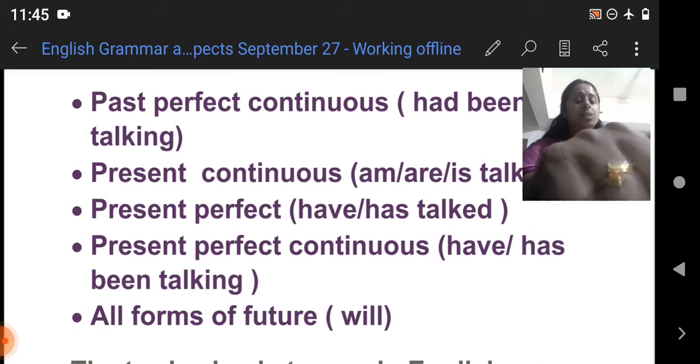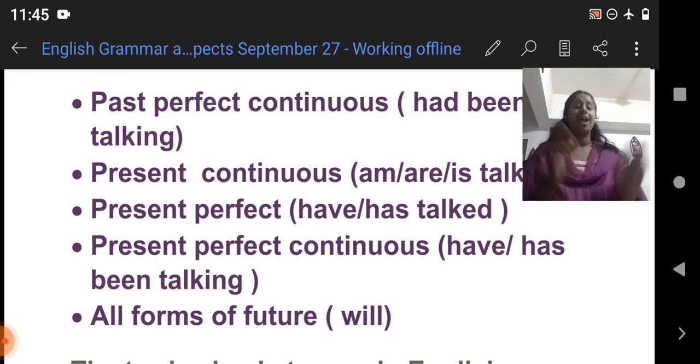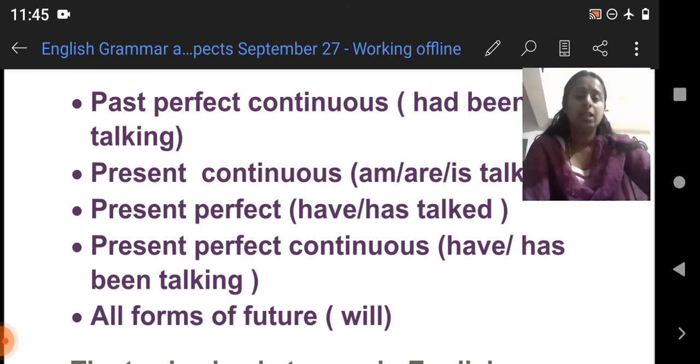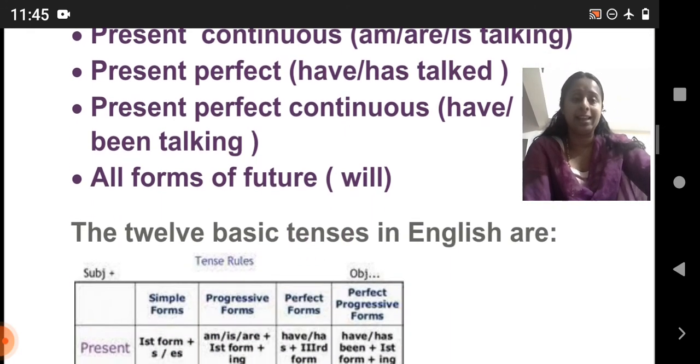Talked actually is a past form, but when we use it in a present perfect, we have to add the past form of the verb, right? So present perfect is have plus talked, and present perfect continuous is have, has, been, talking. Clear? And all forms of future will be formed by adding will.